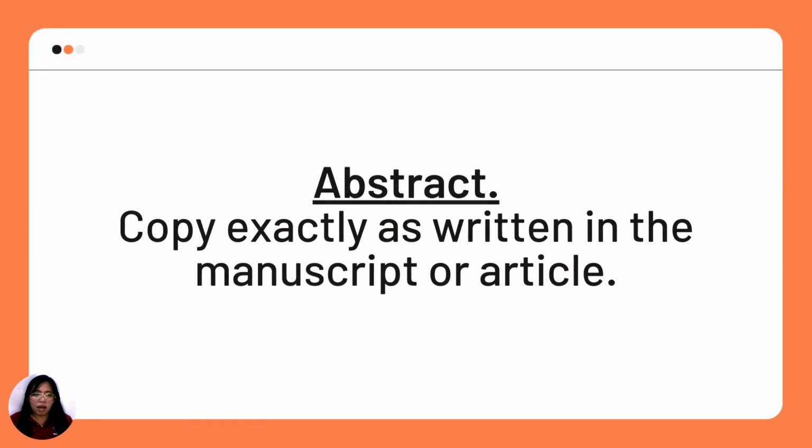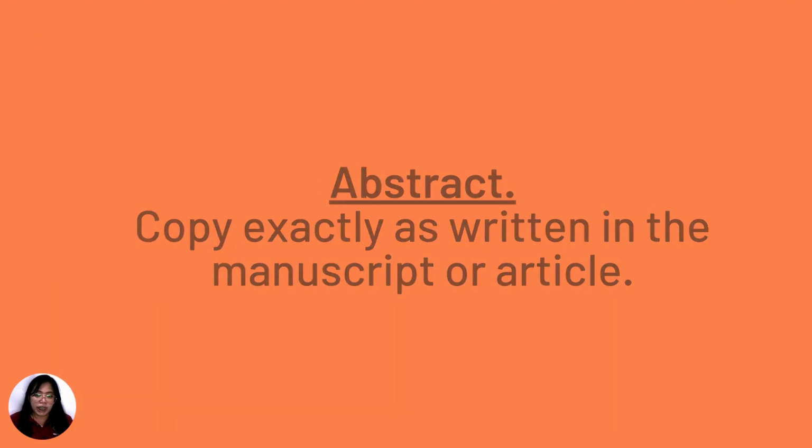So, number one, we have here the abstract. Copy exactly as written in the manuscript or article. Basically, this abstract is a brief summary of a research article, thesis, review, conference proceeding, or any in-depth analysis of a particular subject, and is often used to help the reader quickly ascertain the paper's purpose. So for the abstract, you just need to copy exactly as written in the manuscript or article.